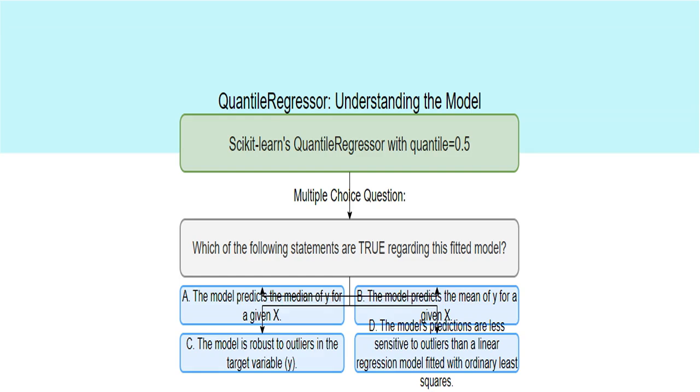I'll explain the core idea behind Sklearn's QuantileRegressor. It's a powerful tool that lets you predict, not the average, mean, value, but a specific quantile of your target variable. Think of it like this. If you set the quantile to 0.5, you're asking it to predict the median, the middle value, of your data.